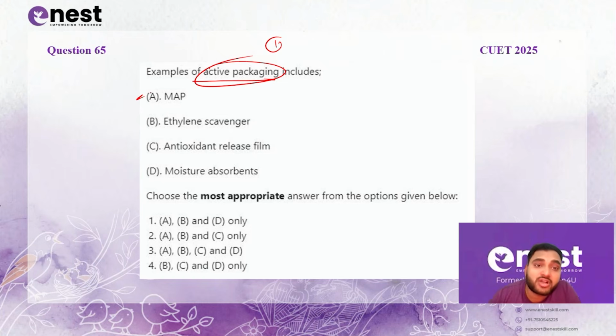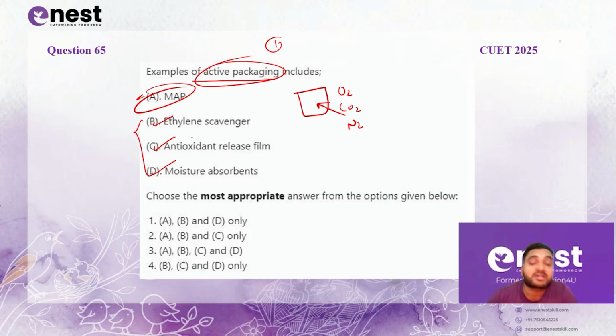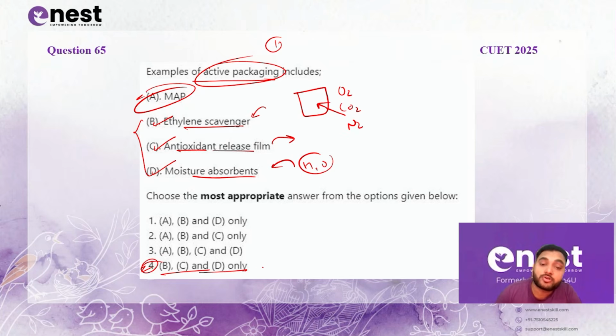Now MAP does not come under active packaging, because in MAP you already fix the composition of the gas inside the package environment. But in ethylene scavenger, antioxidant release film and moisture absorbers, the system is continuously reacting. In ethylene scavengers, they continue to scavenge ethylene from the package environment. Antioxidant release systems continue to release antioxidants in the package environment, and moisture absorbers will continue to remove H2O, that is water vapor, from the package environment. So B, C and D, that is option number 4, is the right option for this question.